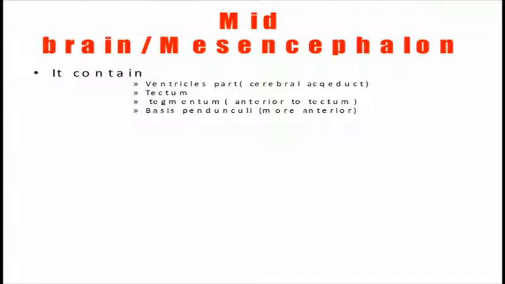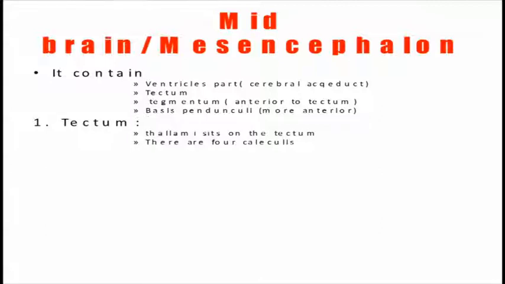Okay, posterior to the midbrain we have the tectum, and anterior to the tectum we have the tegmentum. Then anterior to this we have the peduncles, which we also call the cerebral peduncles. The tectum is the area where there are four colliculi, also called the corpora quadrigemina.